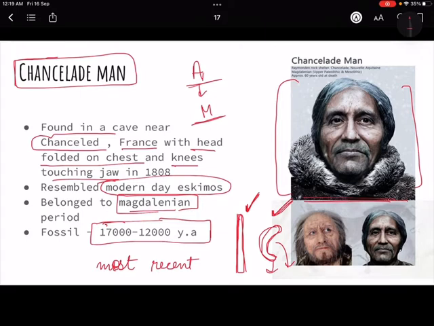So we have seen Chancelade from France, and Cro-Magnon we also found from France, and Grimaldi we found from Italy, right? Chancelade looks like modern day Eskimo, Grimaldi looked like modern day Negro, and Cro-Magnon looked like the Guanches of Canary Island, if we have to compare them, right?